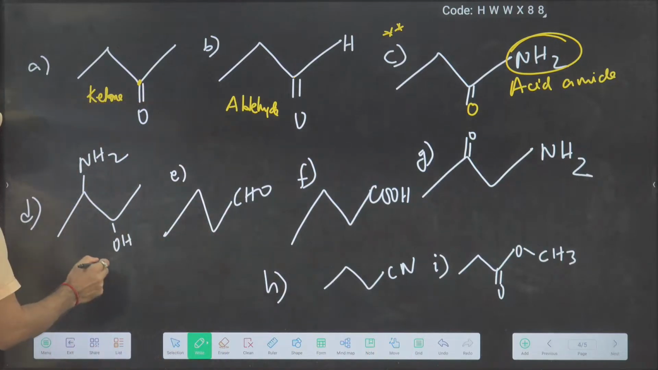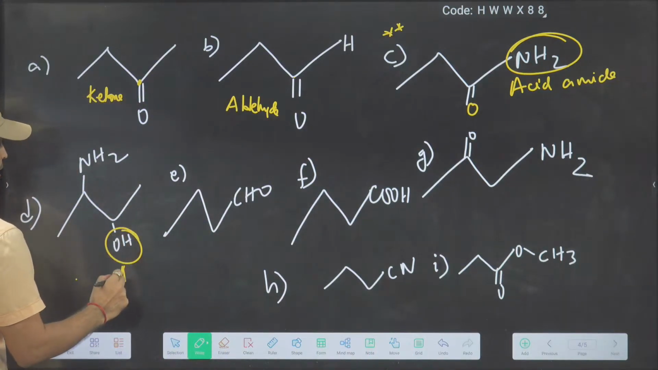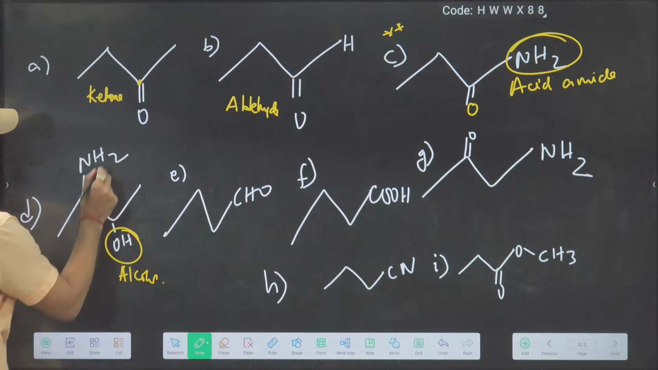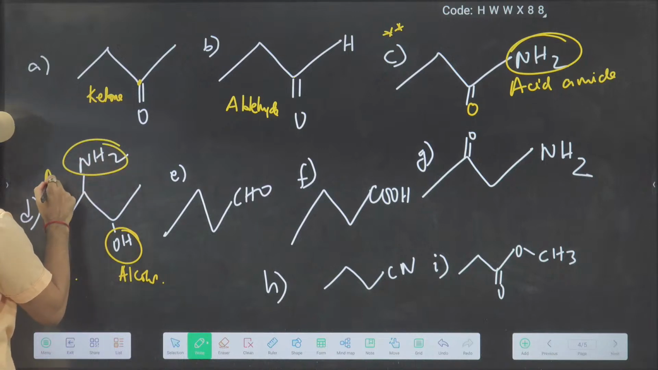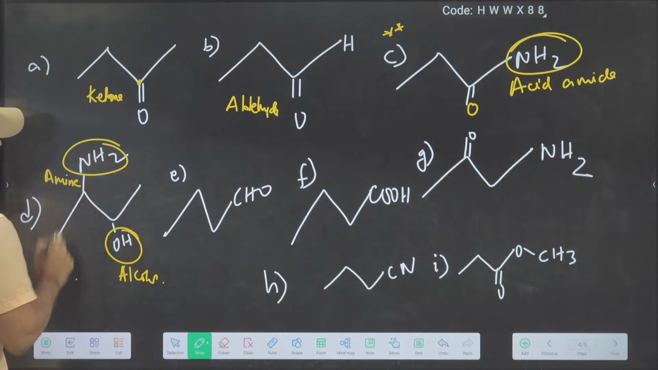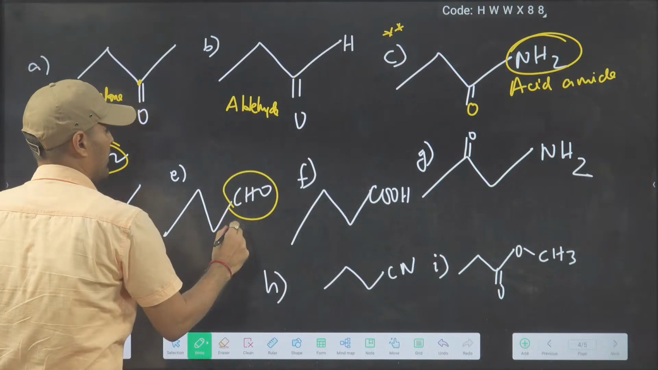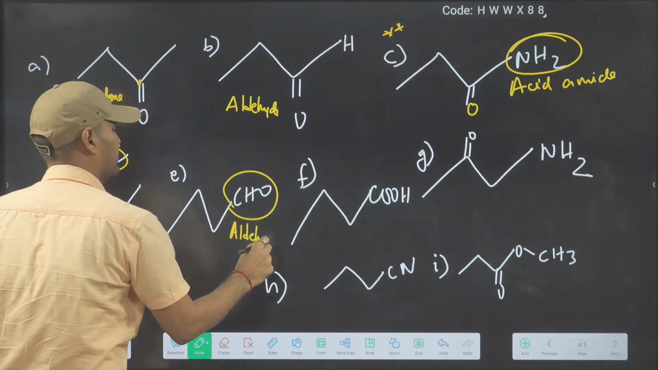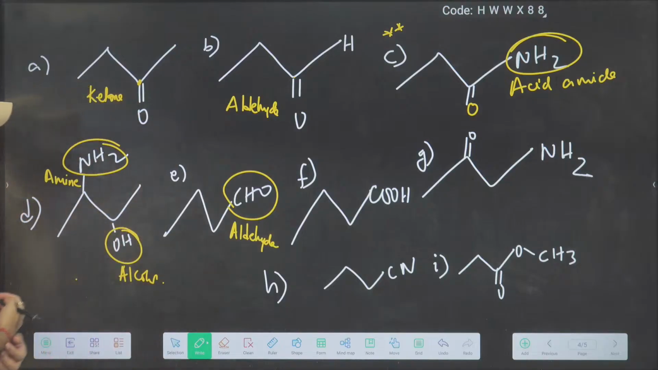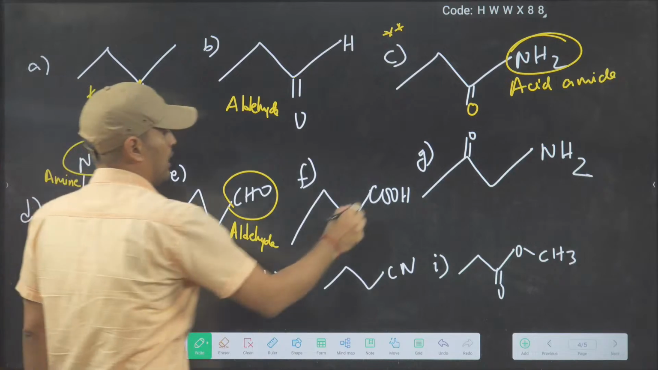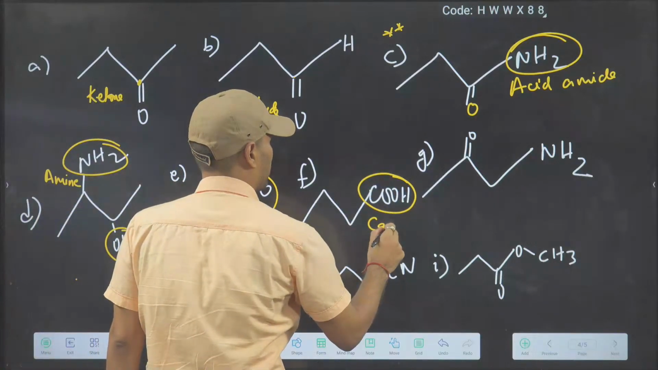Next, इधर बताओ. In this I am having two functional groups. One is alcohol and one is amine. See, only NH2 is there, amine. And this is aldehyde. And this is carboxylic acid.